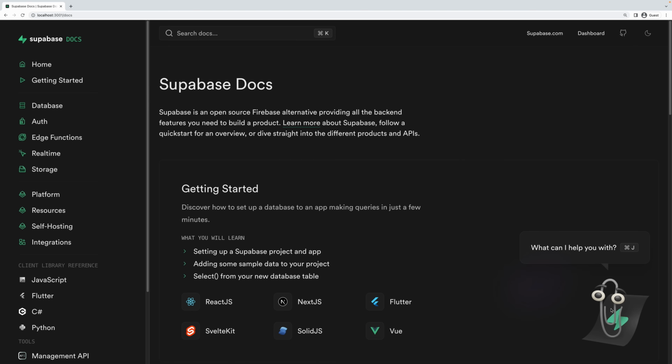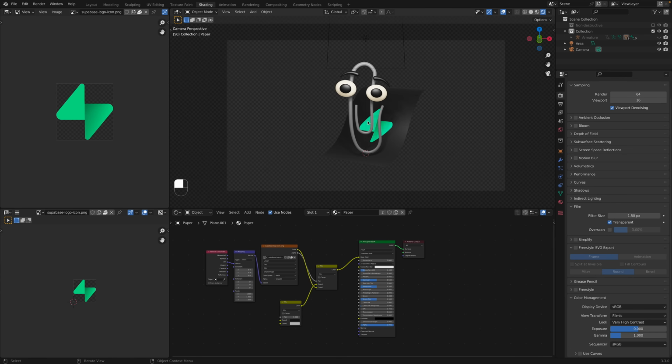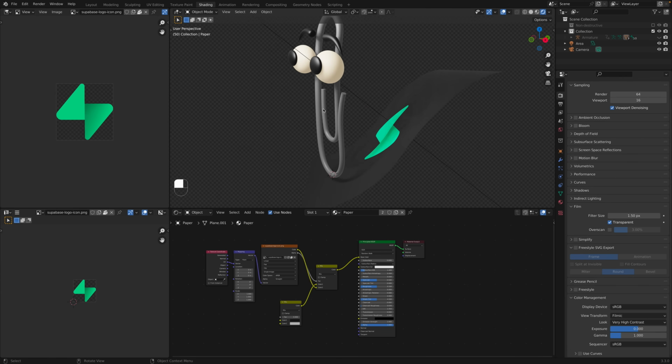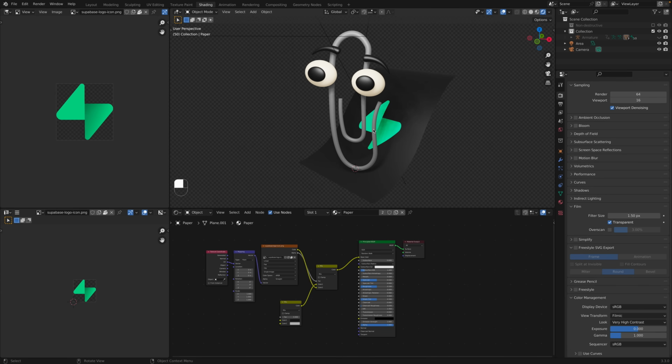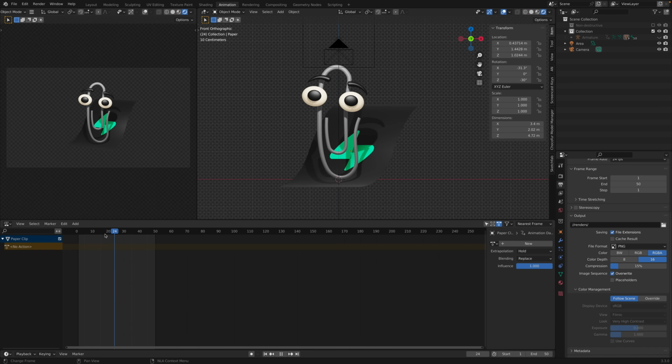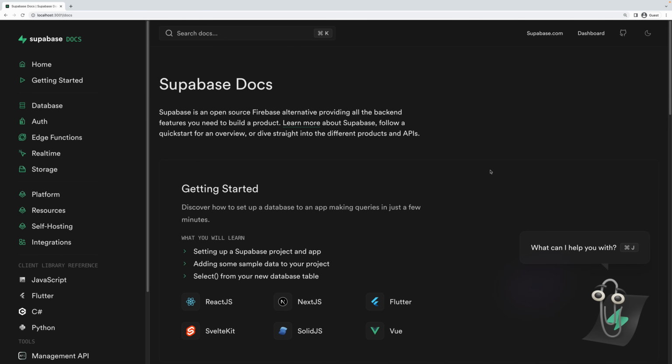Oh, and by the way, I want to mention for some of my followers, a lot of you guys watch my Blender videos, so I just had to mention Clippy was in fact made in Blender. So here he is, just whipped up a little model of him, of course with a Supabase customization there. Super fun building and animating him. But back to this, let's show this thing off.